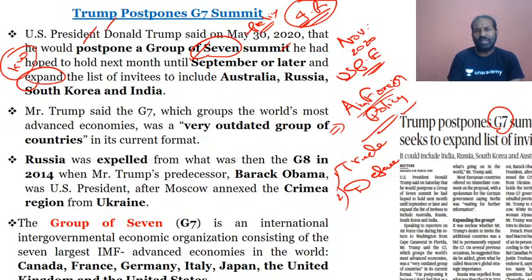So he wants to invite the countries that include Australia, Russia, South Korea and India. Please make sure that you keep track of these four countries, because the US president wants to invite them, and it could be part of your prelims questions.